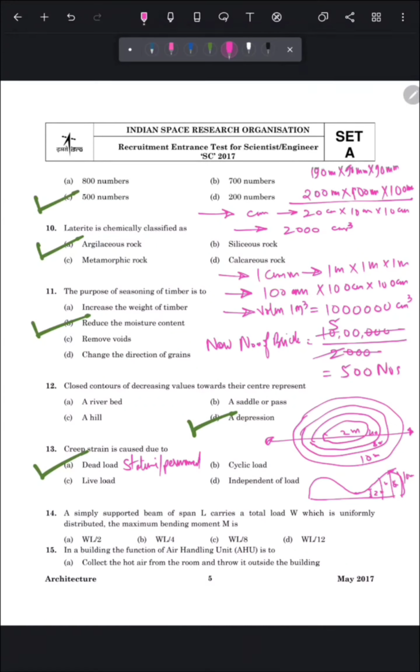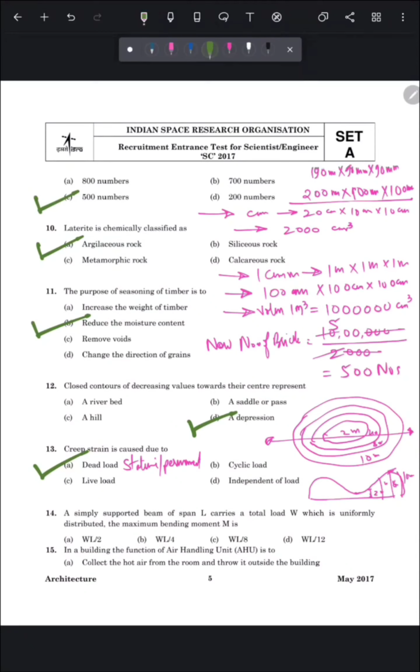Cyclic load is defined as the load that is applied, removed or reapplied again on the building in different periods of time. So here the load on the building is changing. This type of load is known as cyclic load. Live load means any type of movable weight or load applied on building. It includes the furniture load, human load, and it does not remain constant throughout different periods of time.